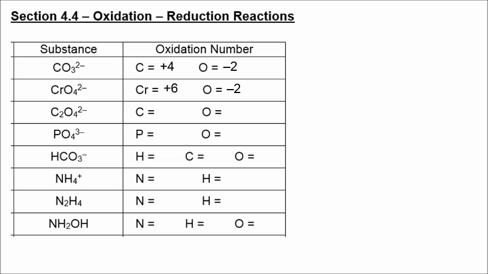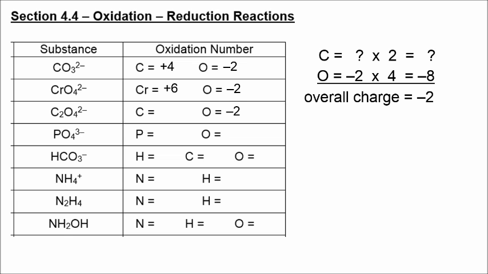And here we have something called the oxalate ion. Let's work this out. There is carbon, which we don't know. There is oxygen, which is -2, and we have 4 of them. That's -8. But the total charge on the ion is -2. That means that those 2 carbons together equal +6. But when you're writing an oxidation number, it is what each atom is worth, which in this case is +3.